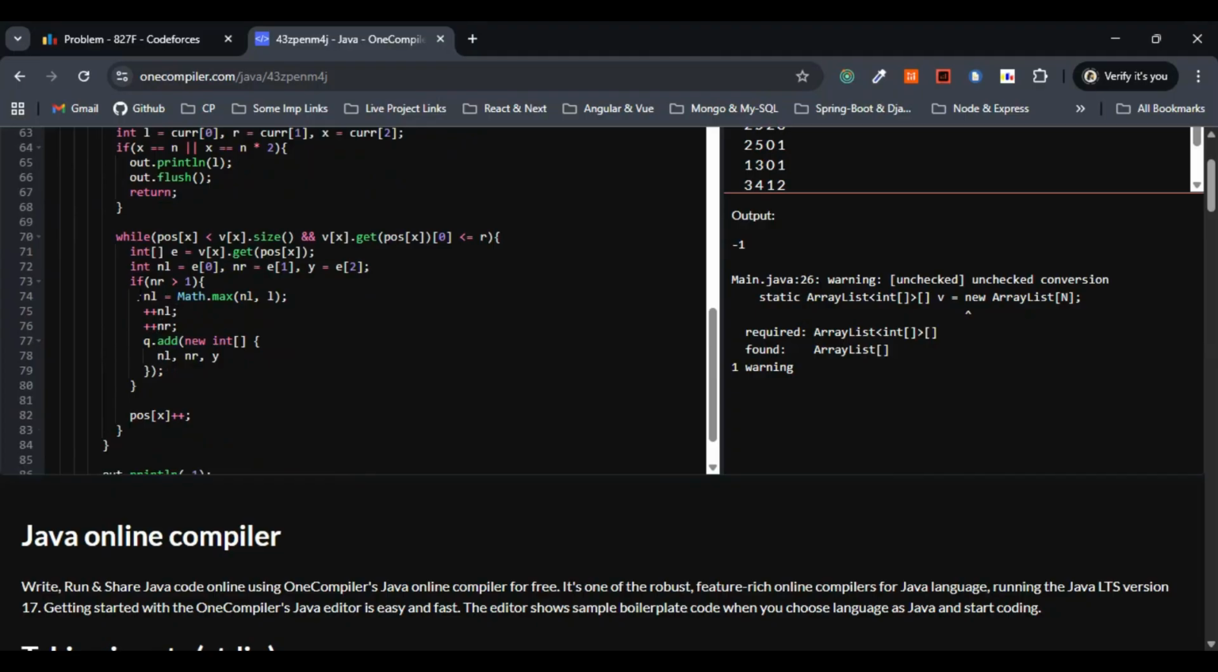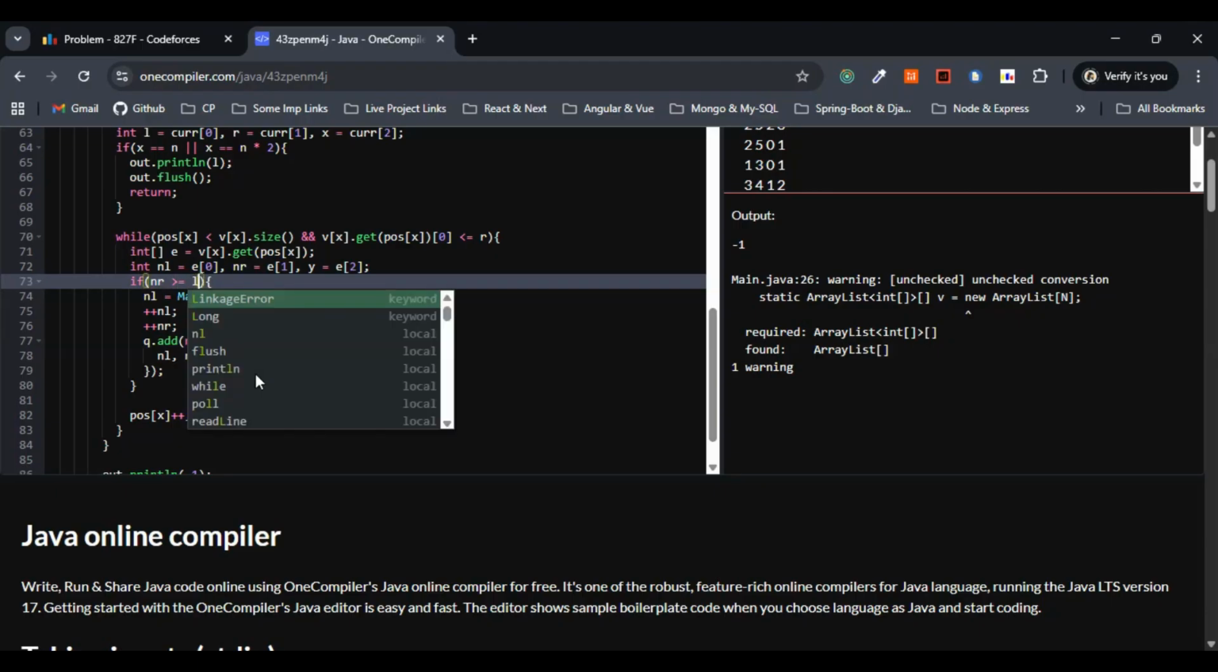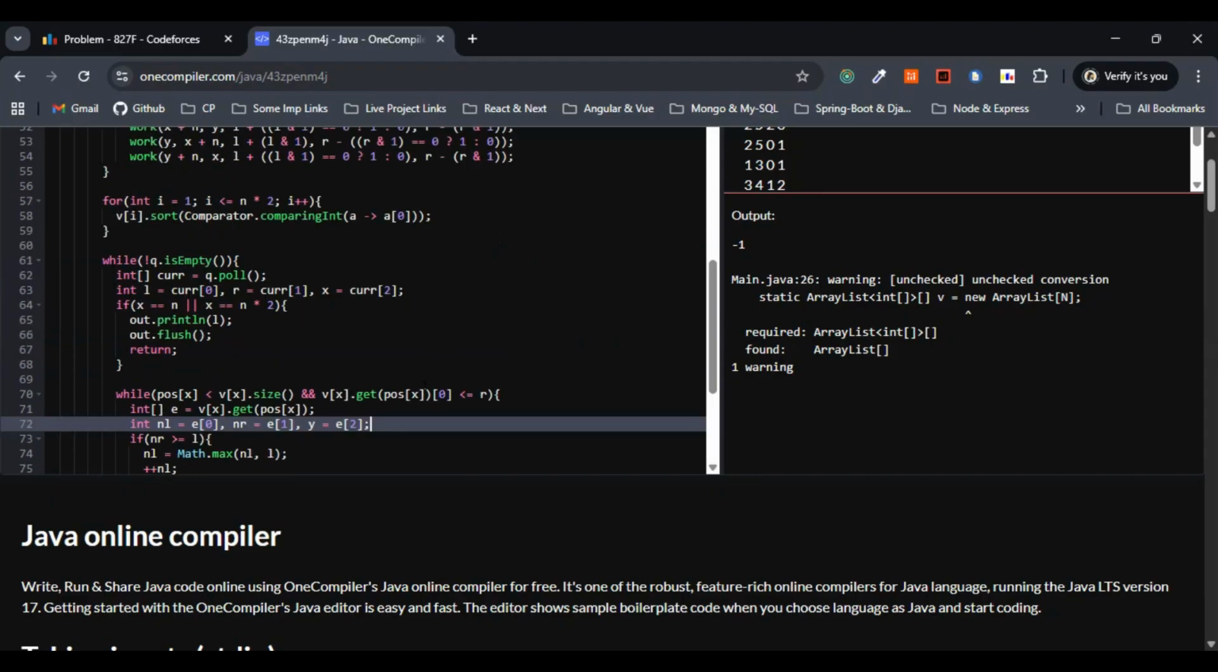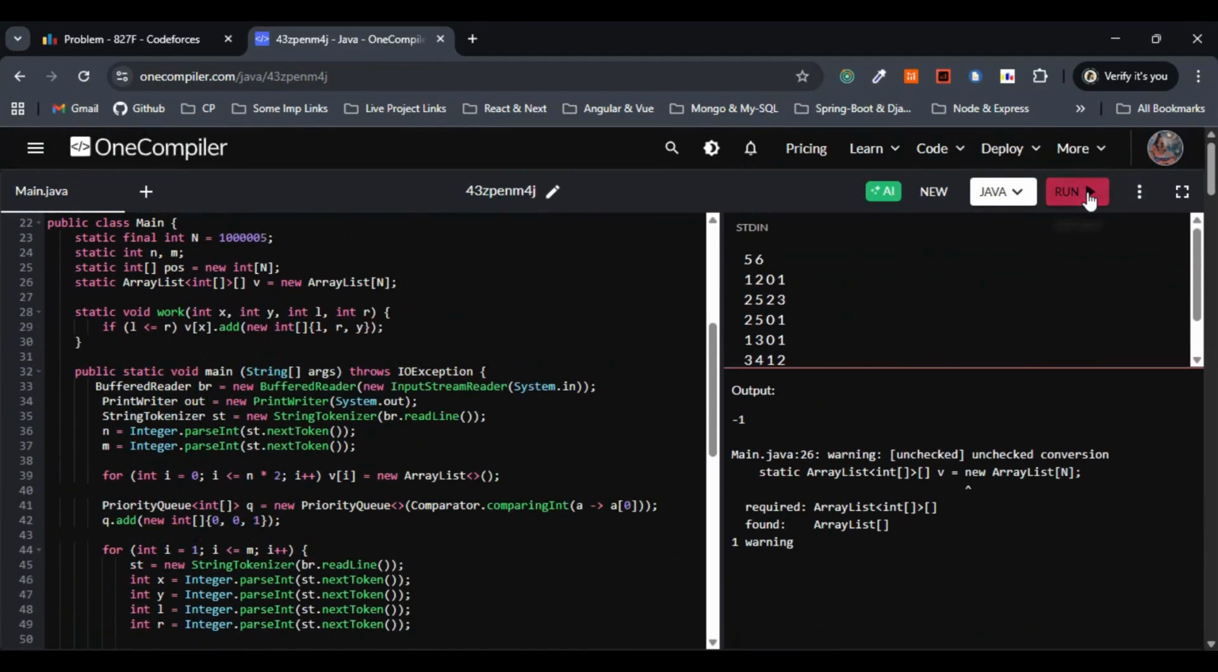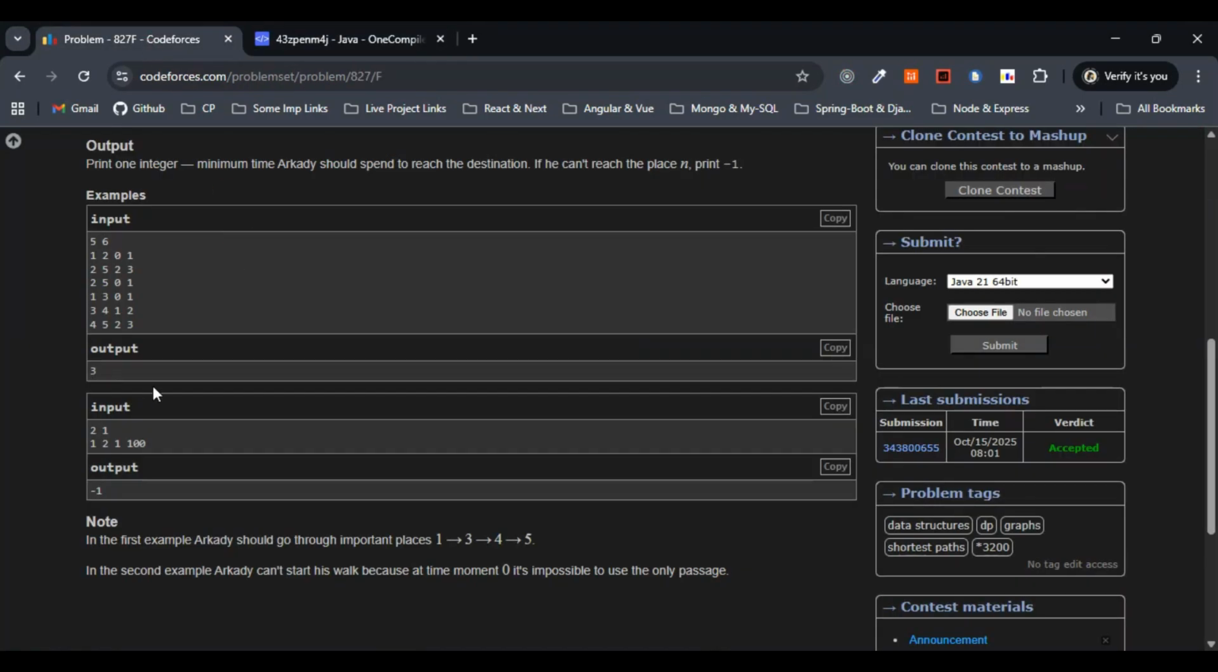And here in the line number 73, this has to be if n is greater than or equal to L, actually not 1. So this is fine. These were the two typos. Let me run this one now. I hope this works. Yeah. Now we are getting the output 3, which is absolutely correct.